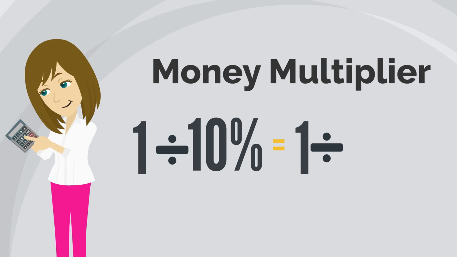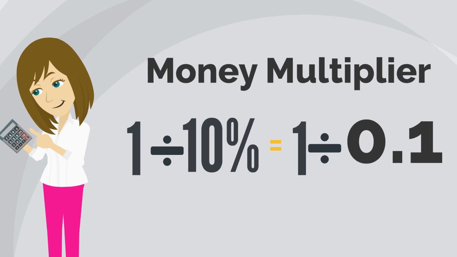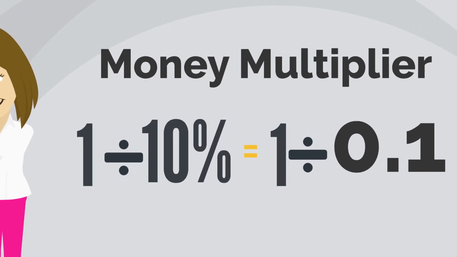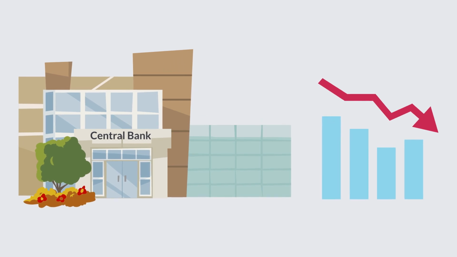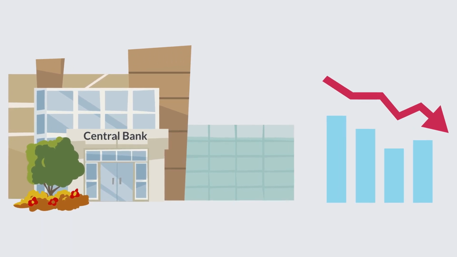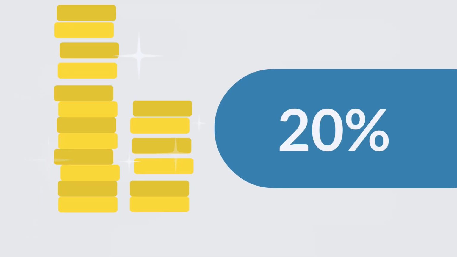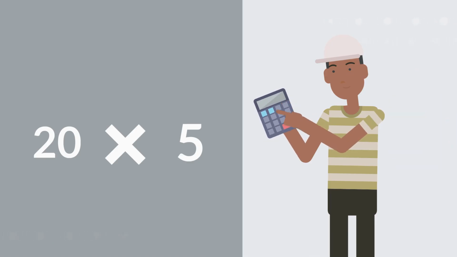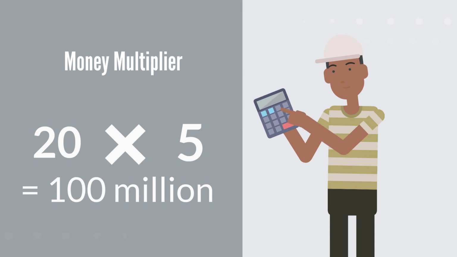1 divided by the reserves ratio is 1 divided by 10%, which is the same as 1 divided by 0.1, and that equals 10. Imagine the central bank wants to reduce the amount of money created. They can do that by increasing the reserves ratio. If they change it to 20%, the money multiplier is 5 and $100 million are created.